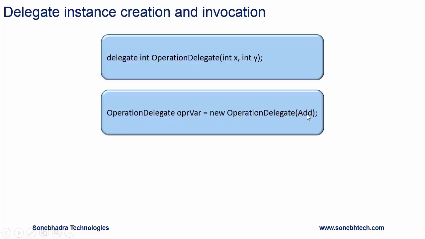So add should have same signature as delegate operation delegate. So add will have two parameters of type int and return type will be int. So here we have created delegate object OPRVAR which has encapsulated the method add.